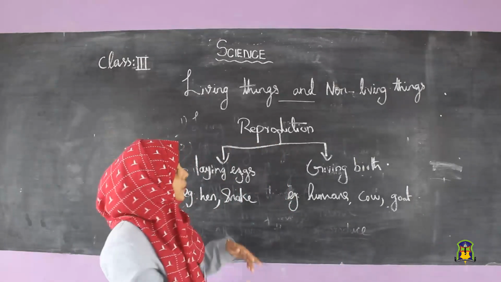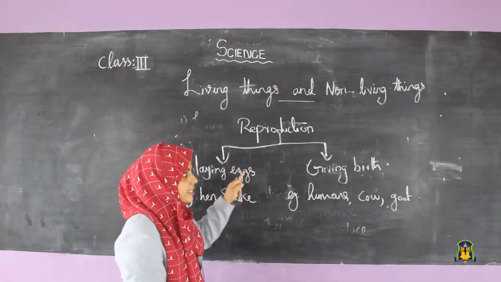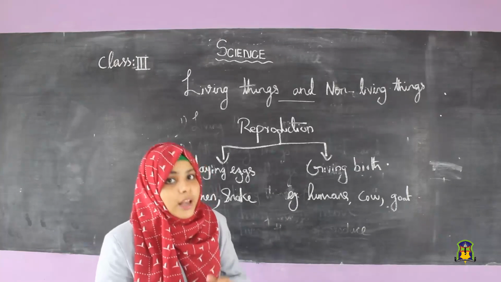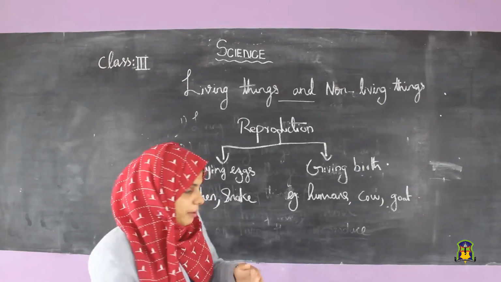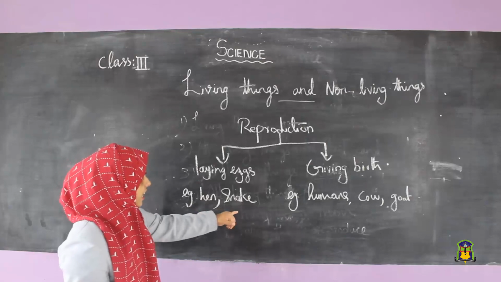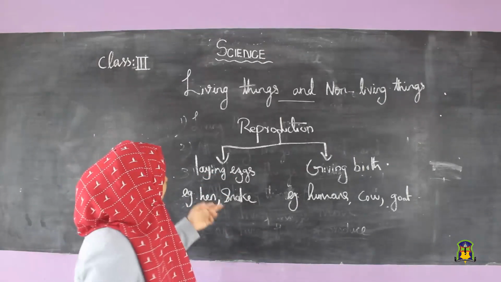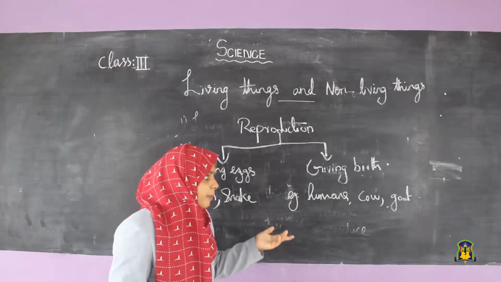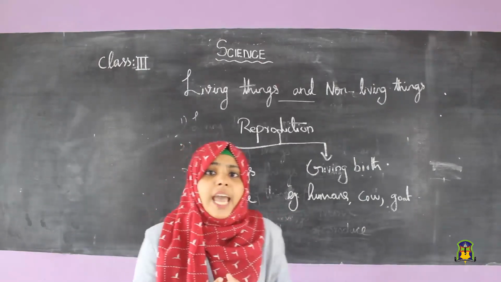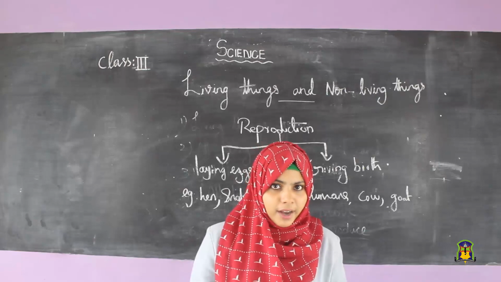Living things reproduce in two ways, laying eggs and giving birth. Hen, snake, crocodile produce young ones by laying eggs. Humans, cow, goat produce young ones by giving birth.